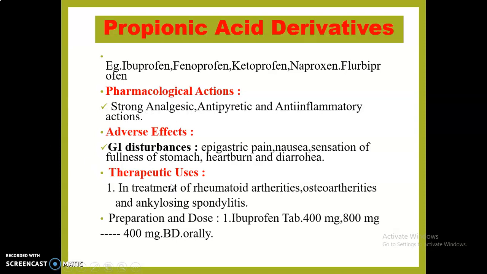These drugs are highly bound to plasma protein, and like aspirin can displace antiepileptic drugs like phenytoin, sulfonylurea, warfarin. Means it has similar drug interactions as aspirin.